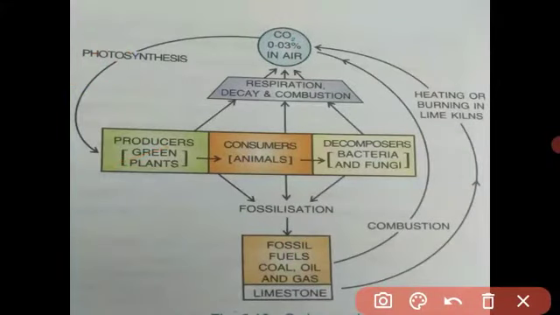Carbon cycle. You know that carbon is very important for us. Why? Because each and every nutrient, carbohydrate, fat, lipid contains carbon, and these nutrients are required for our body processes. Same like that, plants also need carbon dioxide for the process of photosynthesis. Got it? So the carbon cycle is very important for us.